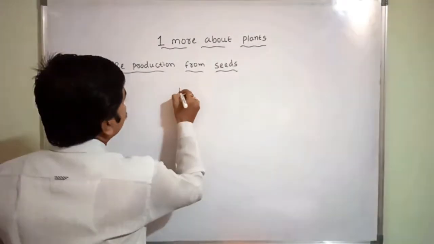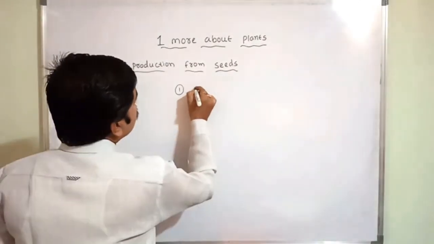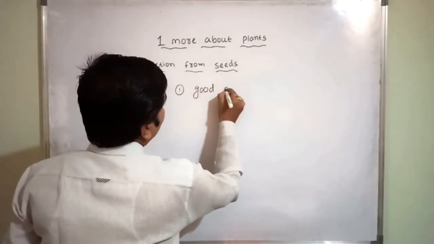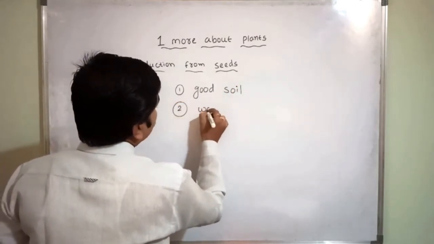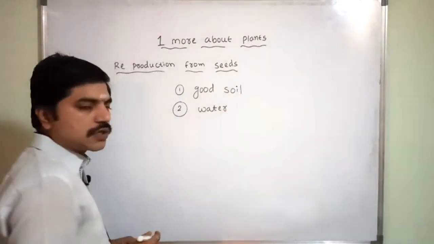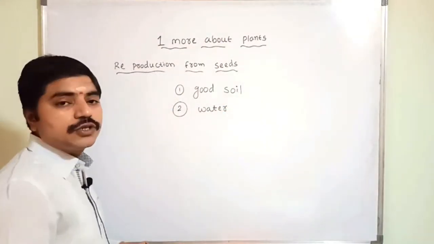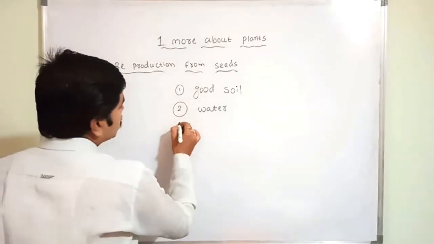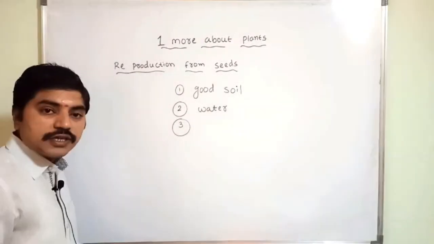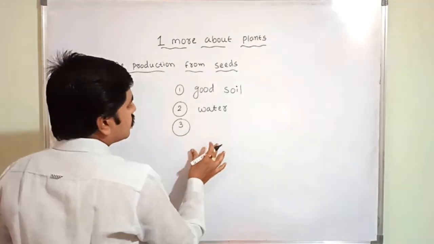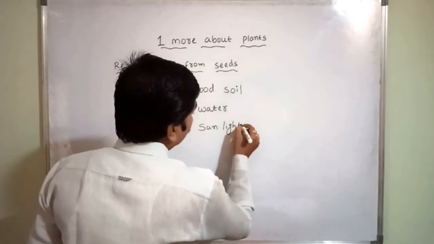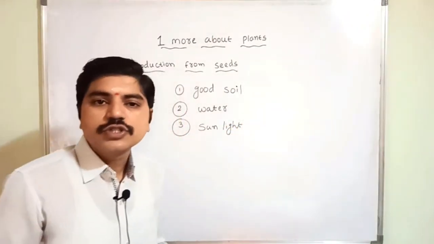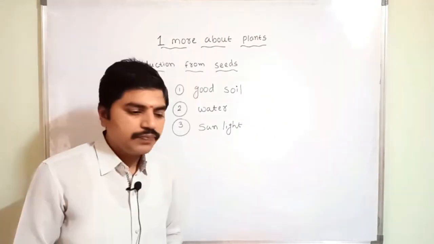What are the right conditions? The right conditions are important. The first one is good soil. The second condition is a water facility, or water is there. Yes or no? For example, if we want to plant, we need to pour some water or not? Definitely. And the third one is proper sunlight. For example, if I keep it inside my room, it is not growing. Correct or not?